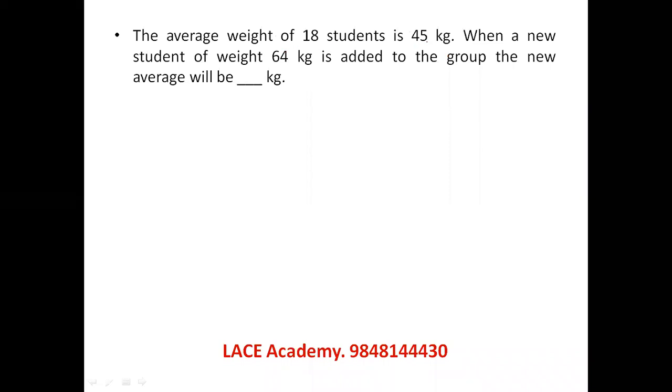Average weight of 18 students is 45 kg. A new student is coming in, 64 kg of weight he is bringing into the group. The earlier average of 45 kg was there. Now 19 students are there with the new person. The new person has 19 kgs extra. So this 19 kgs extra will be shared among all the 19 members. Each person gets 1 kg extra. So 45 kg with 1 extra kg will be 46. Straightforward question. Whatever extra is present will be shared equally among all the people.